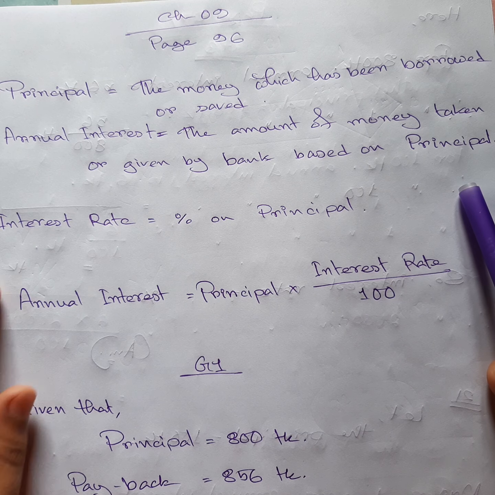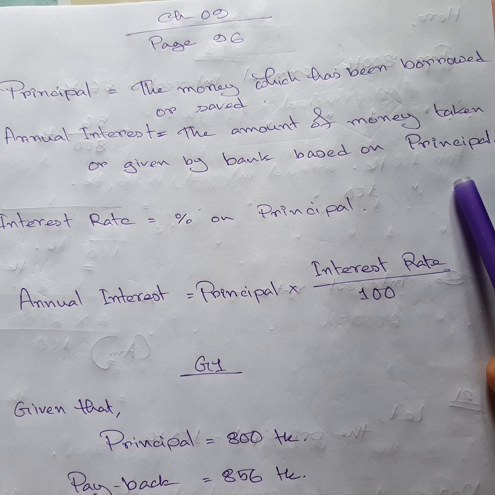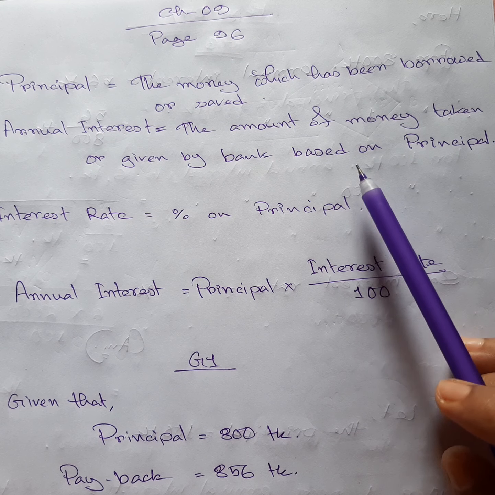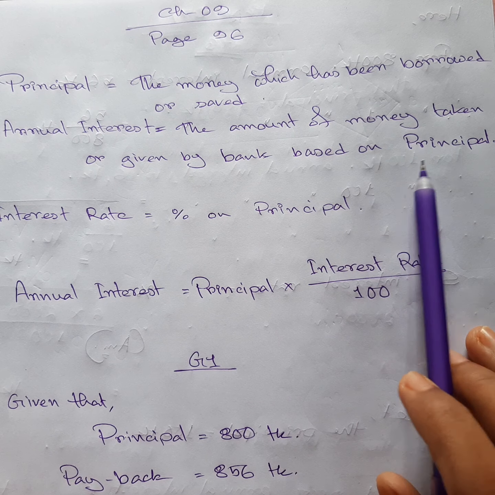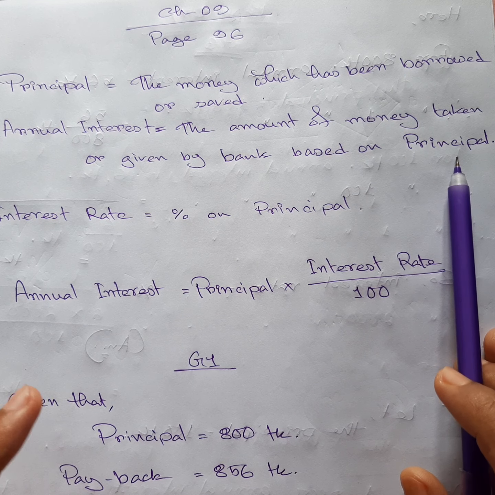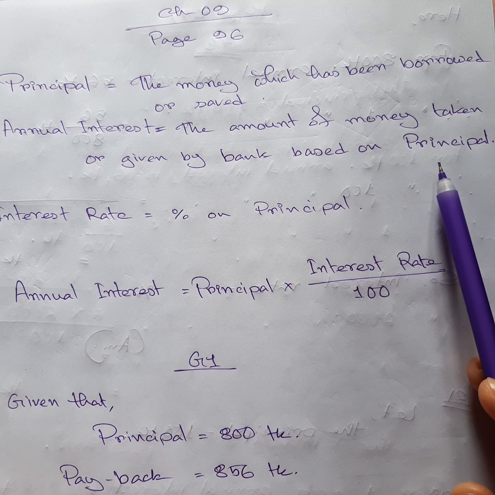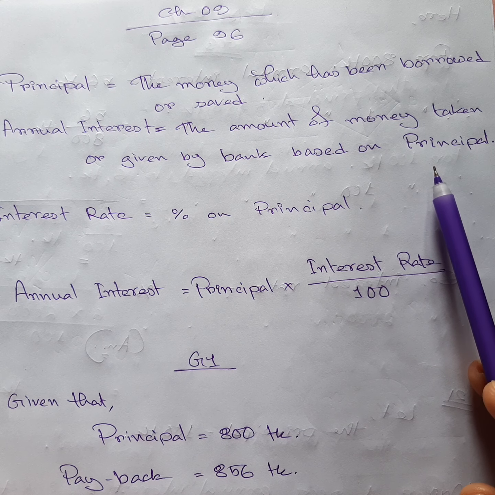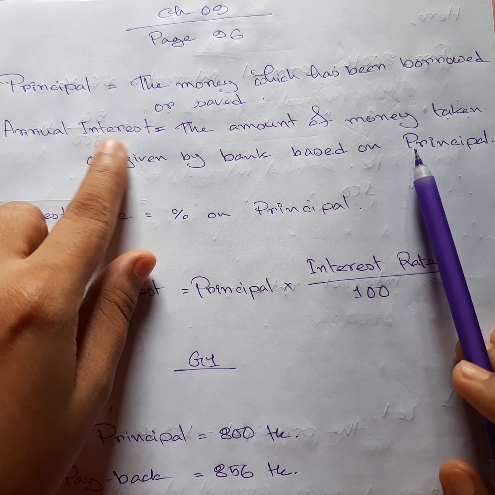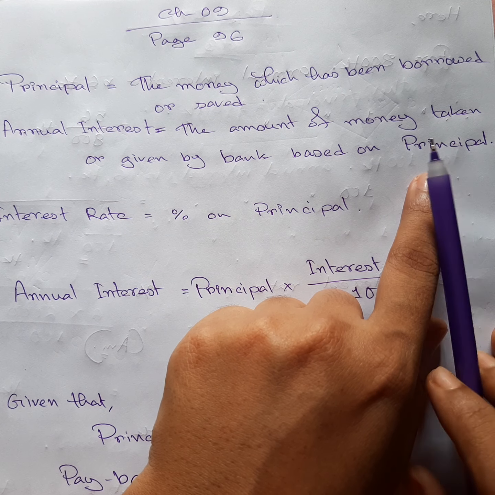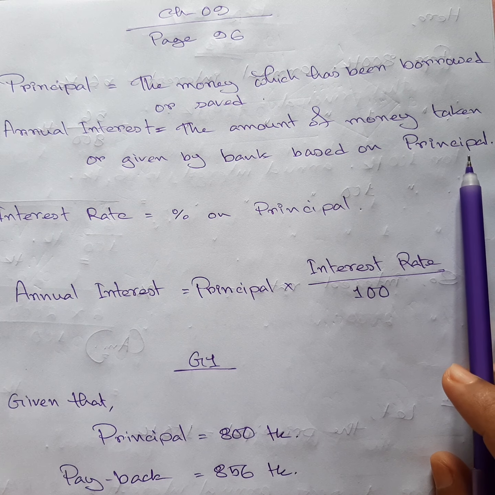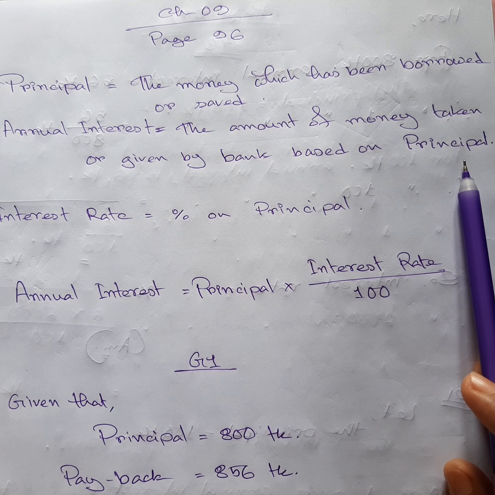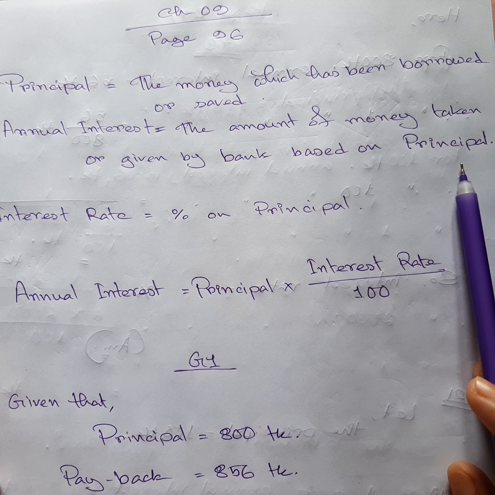Now the next one is annual interest. This is the amount of money taken or given by the bank based on principal. Based on principal, the bank gives us or takes money from us, and this is called annual interest. It's actually based on principal. Never forget that one. This one is also actual money. Why I'm saying actual money, you'll understand eventually. Don't worry about it, just keep up with me.